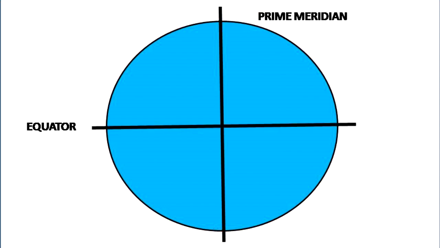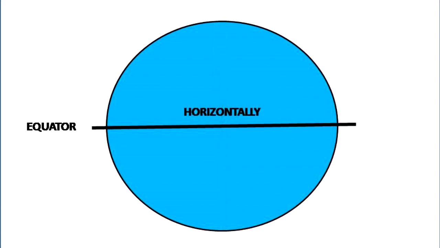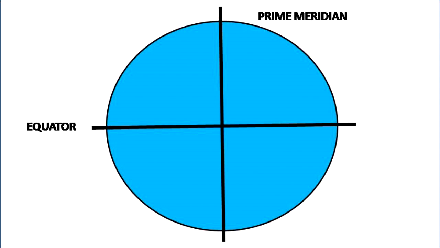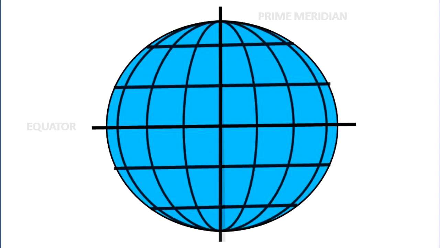The difference between the equator and the prime meridian is that the equator divides the Earth horizontally, while the prime meridian divides the Earth vertically. Thus, we get four hemispheres. Apart from these two important lines, there are many more lines which are drawn on planet Earth.